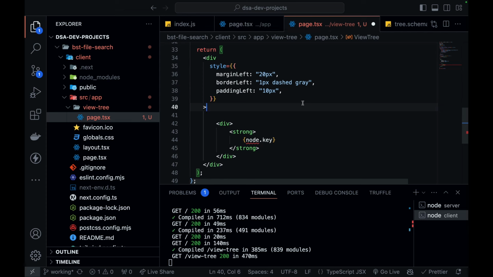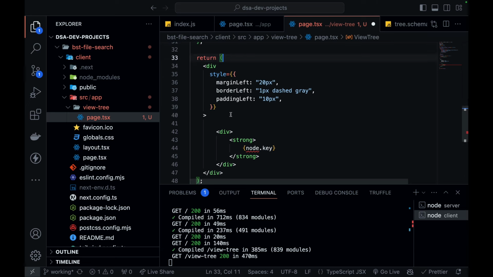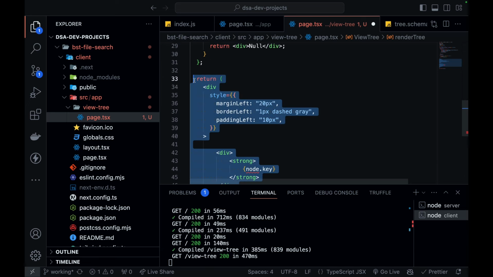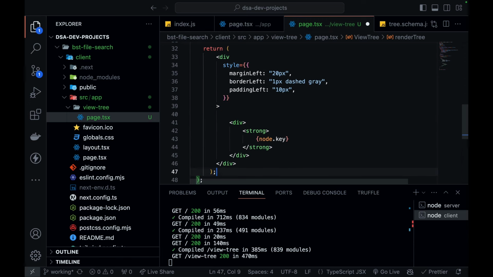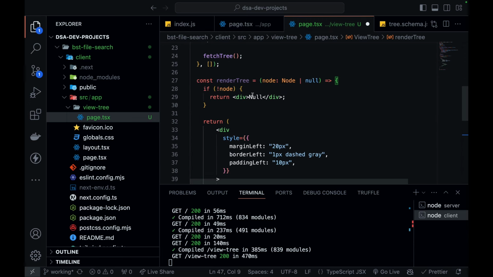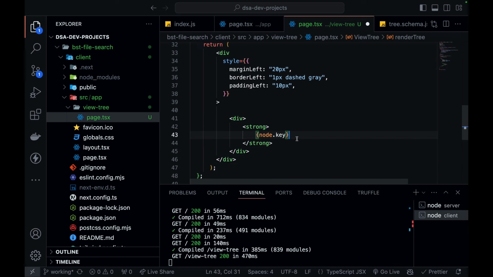So this node is actually coming from the top. That's why ideally this return should be over here: if node is present, else this. If my node is not there, then null, but otherwise this is the thing that I need to do. So I need to define the key of my node, right?